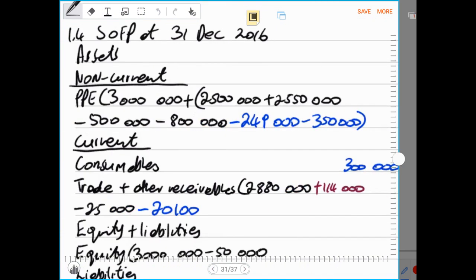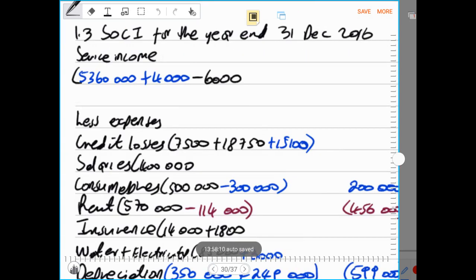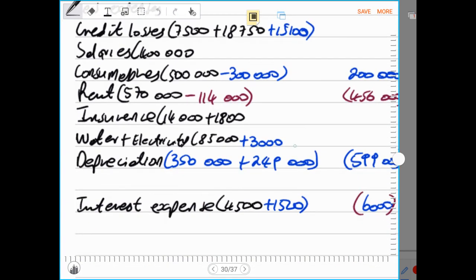Our statement of financial position under trade payables will decrease by 450, then we say less 450. And in the income statement, we have to reduce our water and electricity by 450, because they were overstated by 450 because of the error that was done.